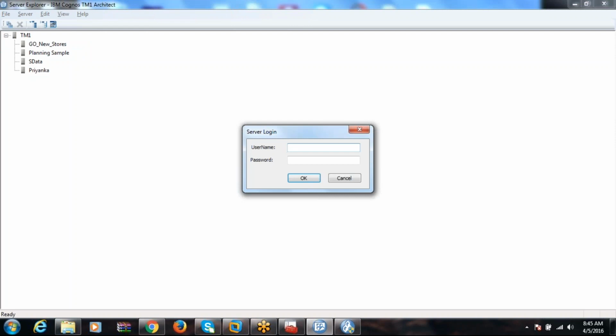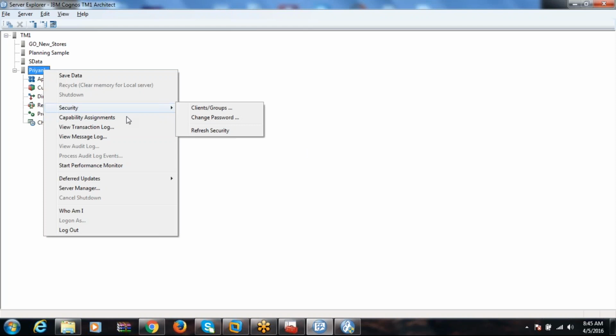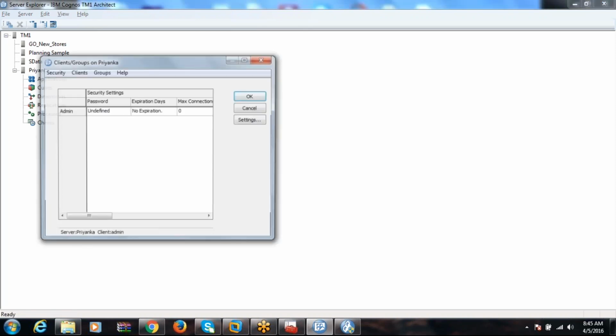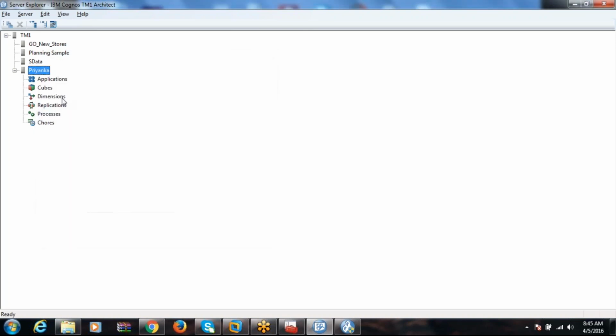Okay. By default, admin is the user ID. Password nothing. Apple also not required. After that, you can change the security and all those things. For admin also, you can put a password, Apple or something, whatever you want, Priyanka, anything. Okay. So nothing is there.